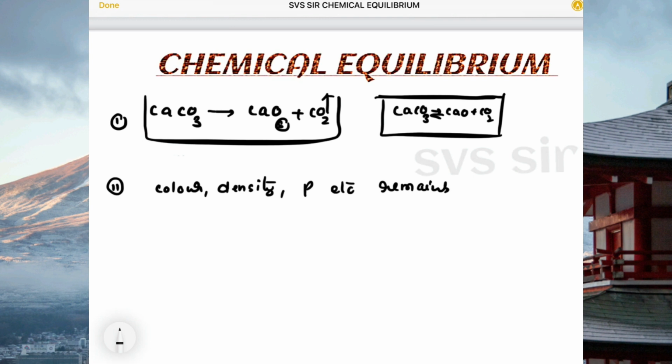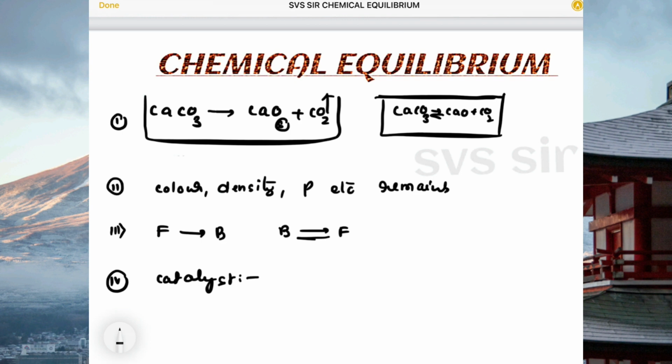That particular point we are calling the equilibrium state. And the third important point is attainment of equilibrium in any direction, forward to backward or backward to forward, in any direction equilibrium will be attained.